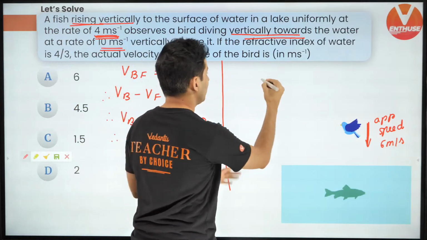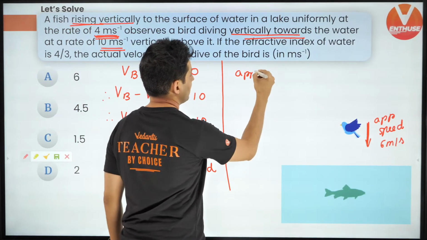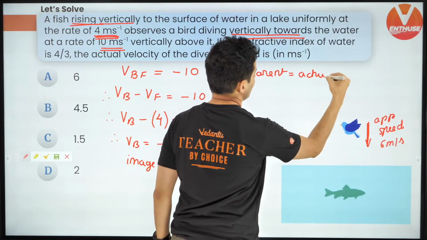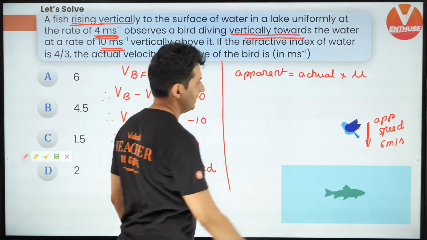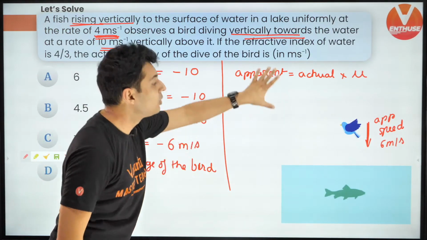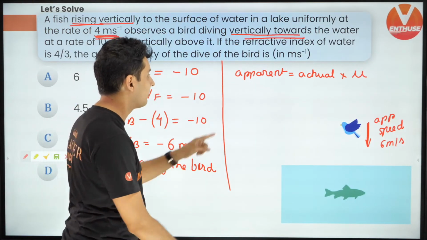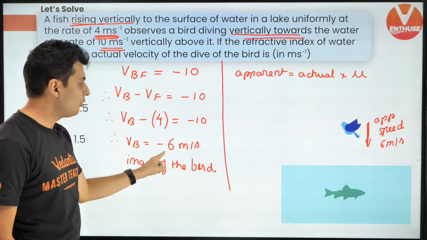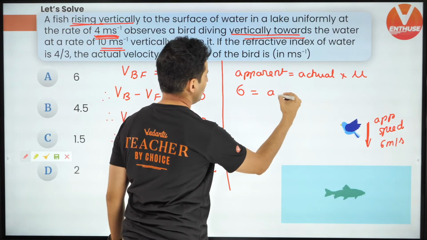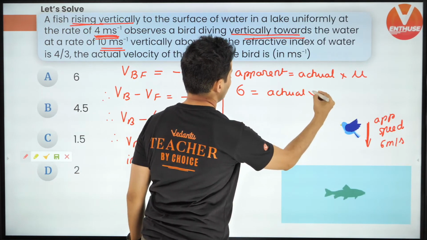So remember, apparent is actual multiplied by refractive index. That's when you are inside the denser medium looking at something which is in the rarer medium. Now the apparent velocity, the image velocity, is already given to be 6. Actual, I don't know, multiplied by mu.